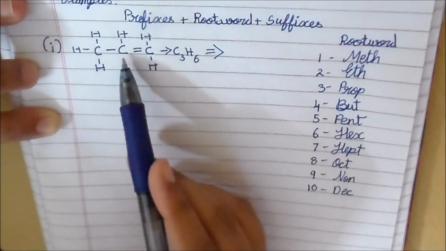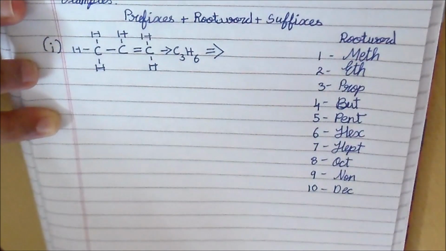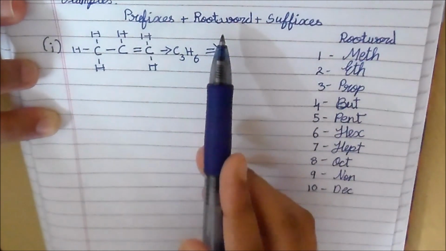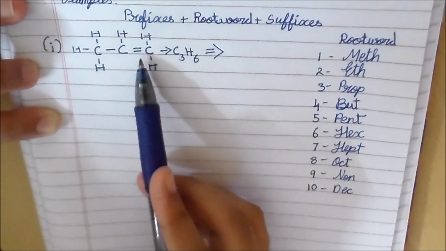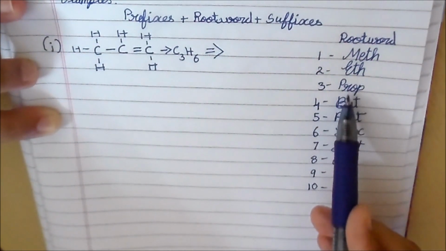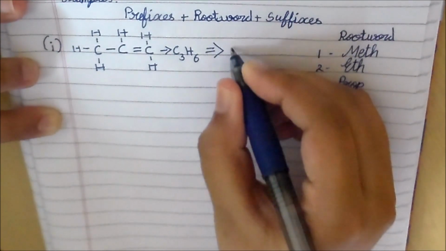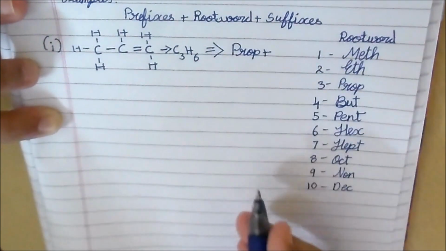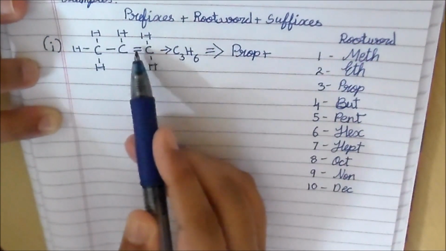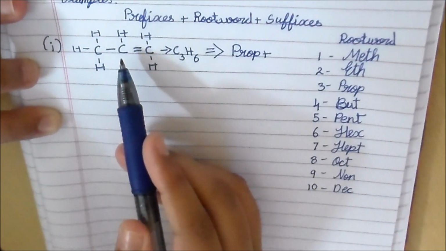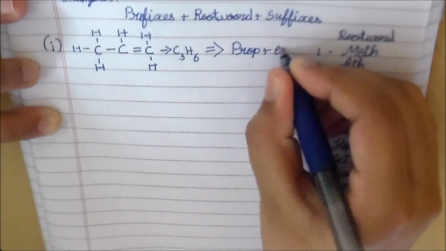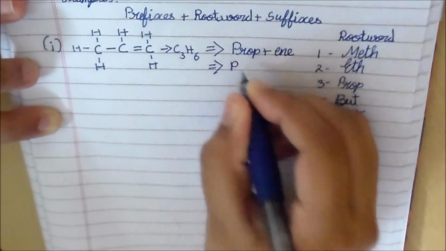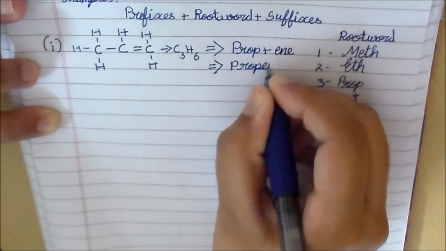We don't have a prefix here as there's no chlorine or fluorine or bromine or iodine. So let's go to the root word. There are 3 carbon atoms, right? So for 3 it is prop. So let's name it prop, plus it has a double bond, so it belongs to the alkene family. So here it ends as -ene. So this is propene.